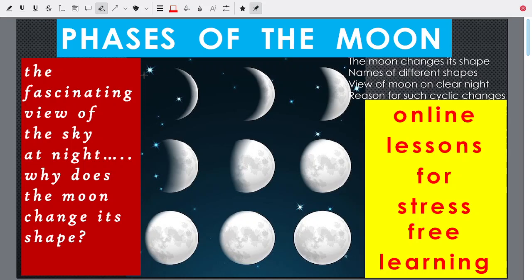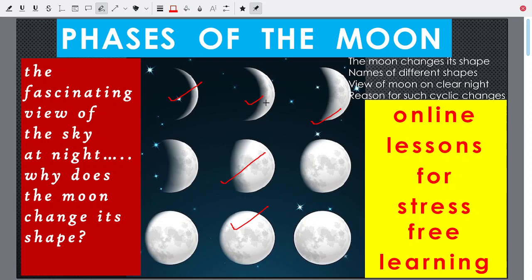Phases of the moon. We are embarking on a fascinating view of the night sky. When you see the sky every night, you will see the moon changes its shape. Sometimes you will see the moon in this shape, sometimes in this shape, sometimes in this shape. The moon will be always changing the shape. So why does the moon change the shape?